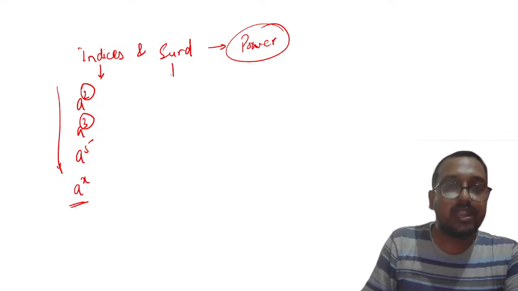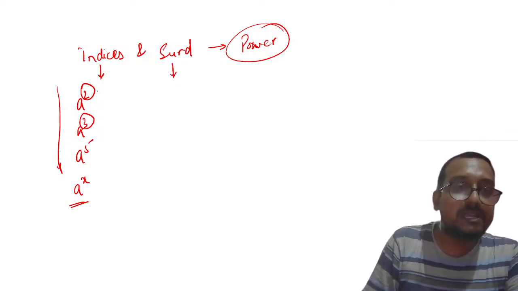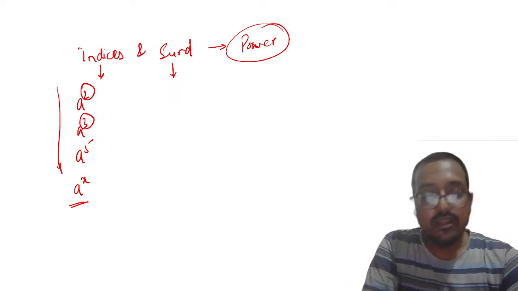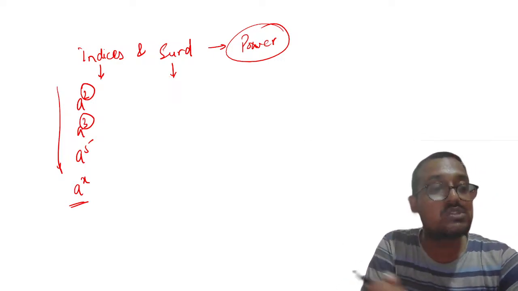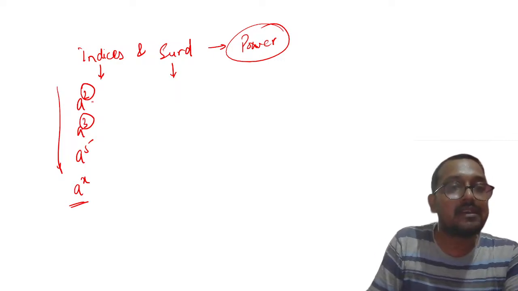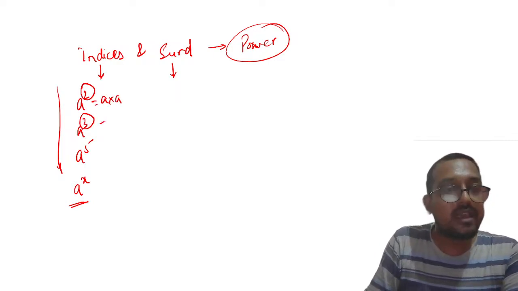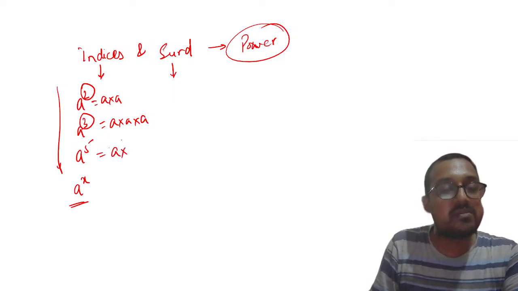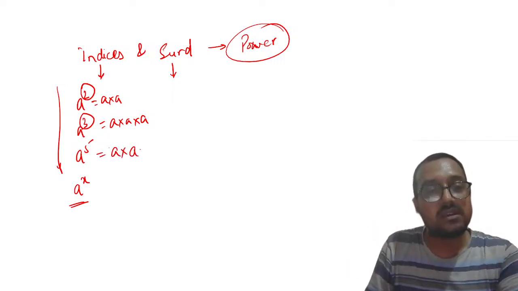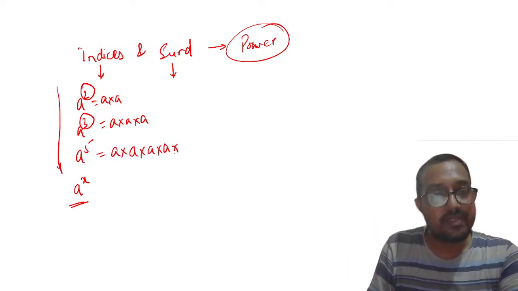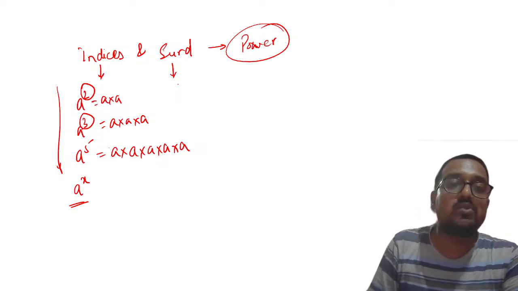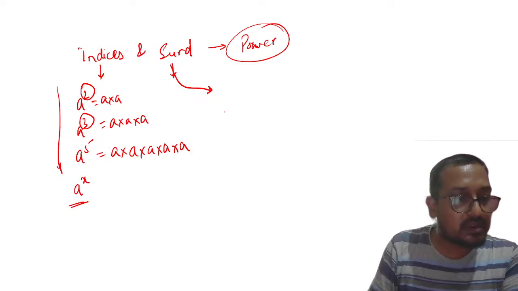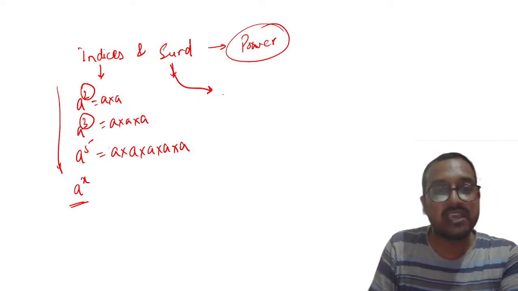Yeah, when I will talk about surds, my dear students, please remember the power will reverse. It will change its nature. Right now, we are raising it to some power. Let us say a square. That means a into a. A cube means a into a into a. A to the 5 means a should be multiplied 5 times with itself. But now, when I will delve into the surds, please remember here, suddenly root will start. Okay, okay. Thank you, Karthikeyan, for confirming that.